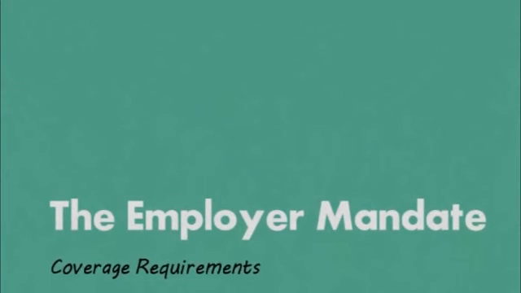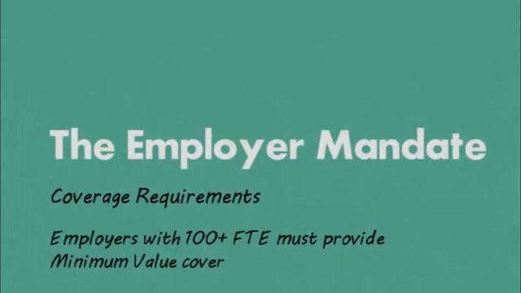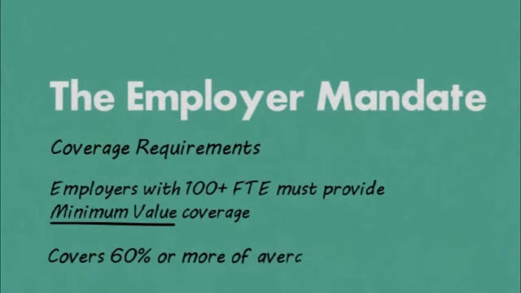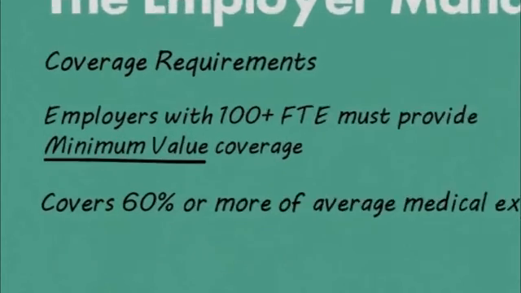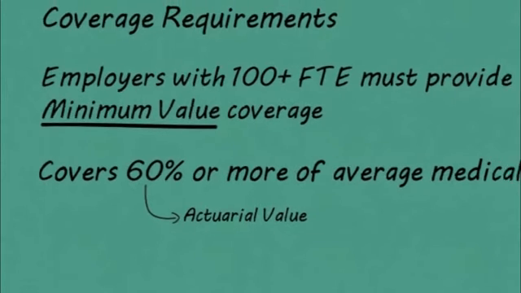Now, in terms of the insurance coverage that you actually offer, if you have 100 or more FTE, you must ensure that the coverage provides your employees and their dependents minimum value. Minimum value means that the insurance you provide to employees will, on average, cover at least 60% of the employee's expected medical expenses, not including the actual insurance premiums. This is also referred to as a 60% actuarial value, and if you do not meet this, you will be penalized as if you offered no coverage at all.